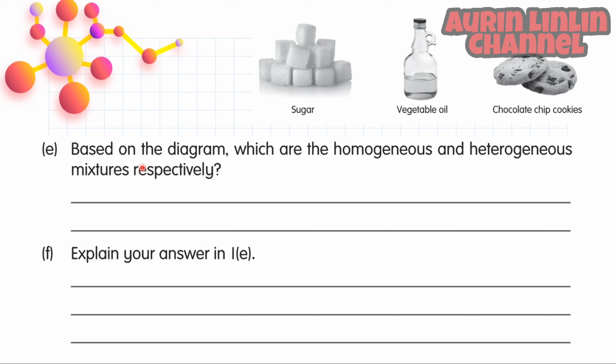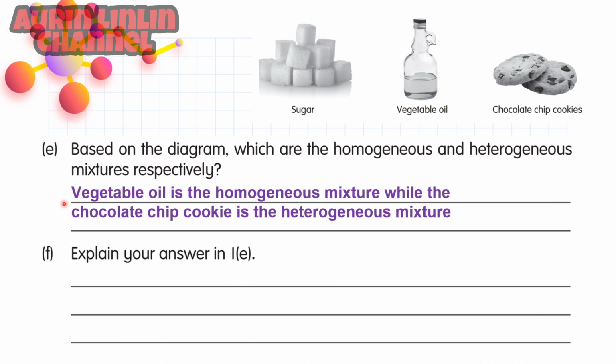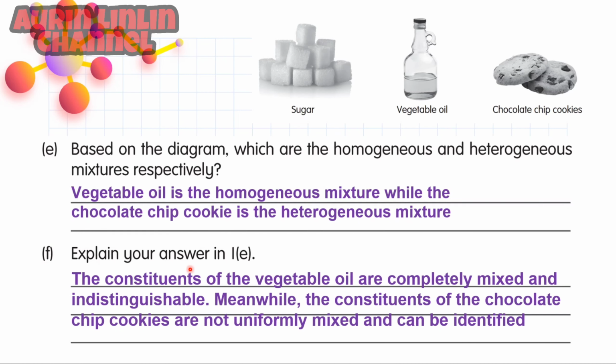E. Based on the diagram, which are the homogeneous and heterogeneous mixtures respectively? The answer is vegetable oil is the homogeneous mixture while the chocolate chip cookie is the heterogeneous mixture. F. Explain your answer in 1E. The constituents of the vegetable oil are completely mixed and indistinguishable. Meanwhile, the constituents of the chocolate chip cookies are not uniformly mixed and can be identified.